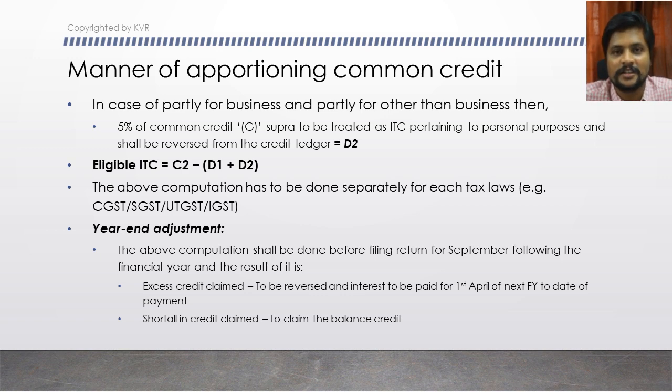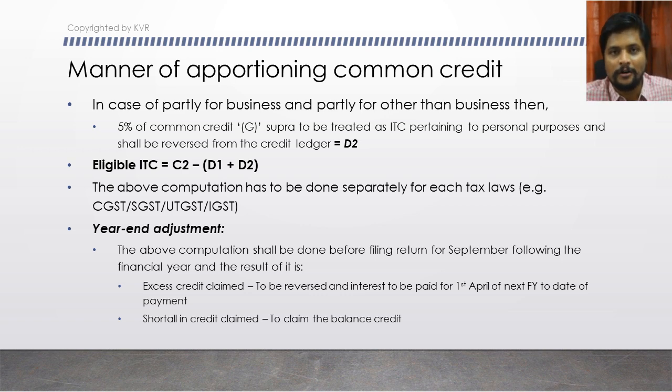You don't ask me a question how this 5% is arrived. This 5% is generally foreseen by the legislative authorities. They have foreseen that for any businessman only 5% could be relevant for their personal use, but mostly they will be using only for the business purpose. That is the reason they have deliberately told in the act only 5%. You cannot assume your own percentage for this purpose, and that 5% has to be reversed or it has to lapse. It is not eligible as a credit, as it is relevant for other than business purpose.